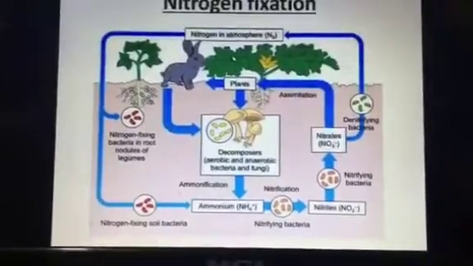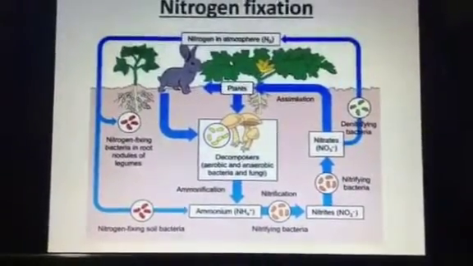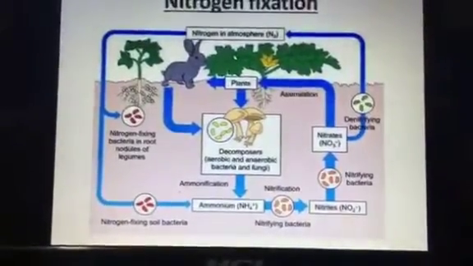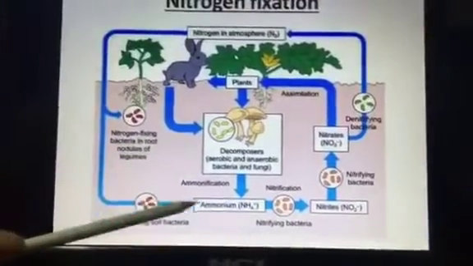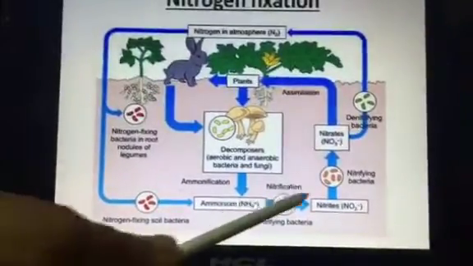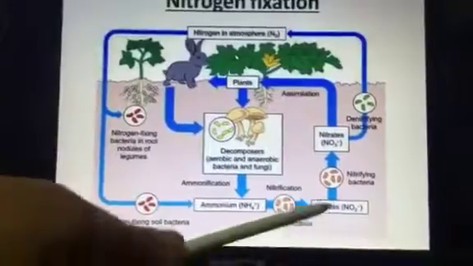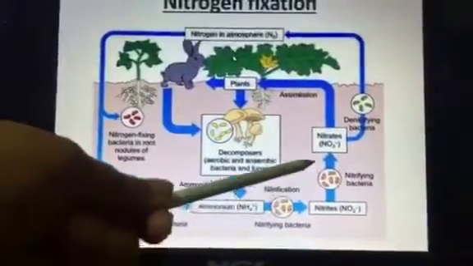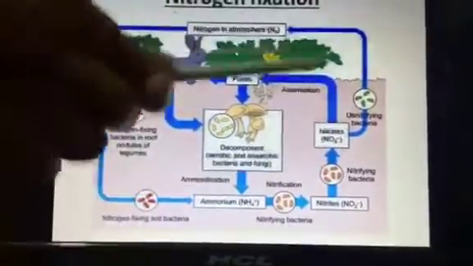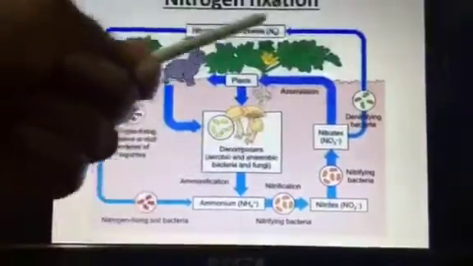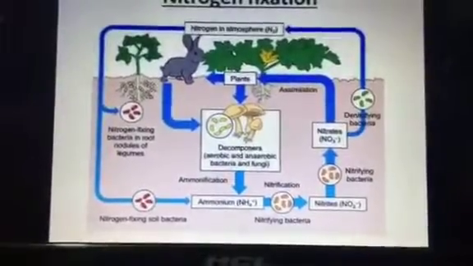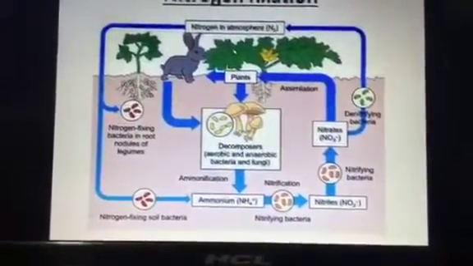Okay, so here we can see when animals decompose, such as aerobic and anaerobic fungi or bacteria, its excretory product will decompose in presence of aerobic and anaerobic bacteria, and then after it forms ammonia. After nitrification, ammonia is converted into nitrites. Then after, again nitrifying bacteria convert these nitrites into nitrates, and then finally denitrifying bacteria again convert this into nitrogen, and these nitrates can be again utilized by the plant. So these all are the process of nitrogen fixation.